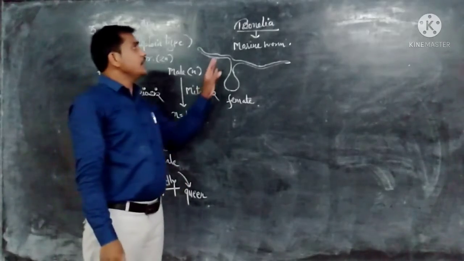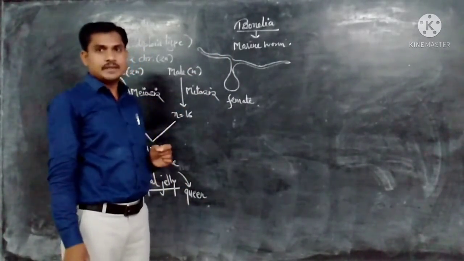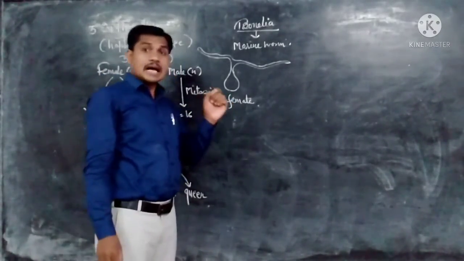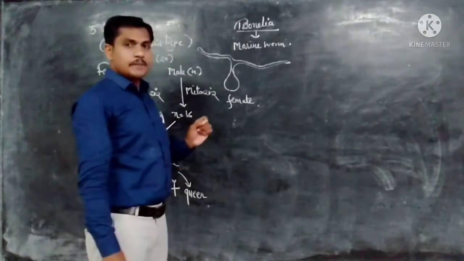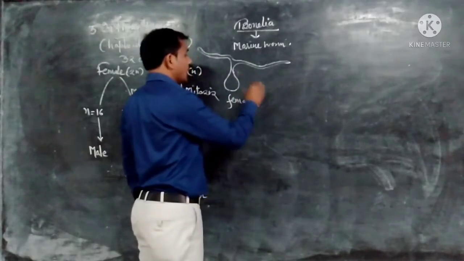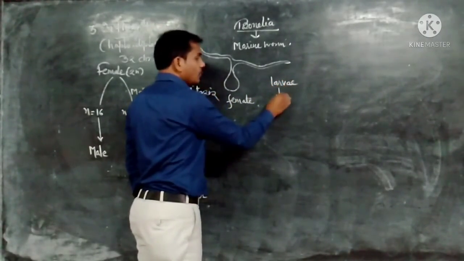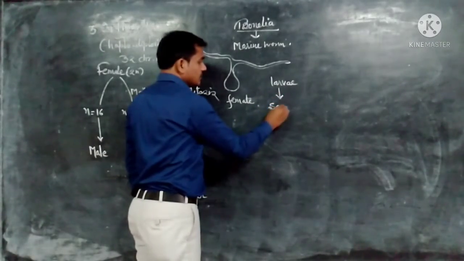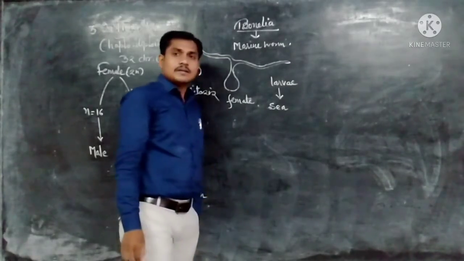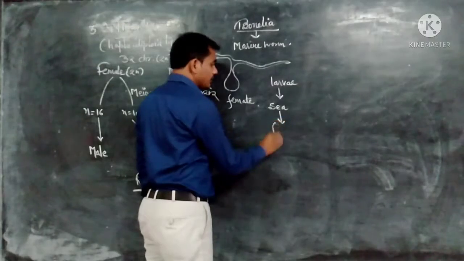Here, the sex of an individual in Bonellia is determined by the environment. The young ones, the larvae, are produced. When the larvae of this individual settle down on the seashore, they get converted into females.